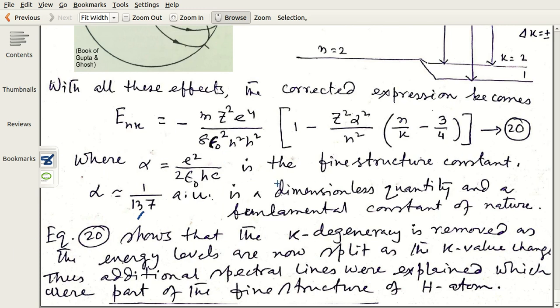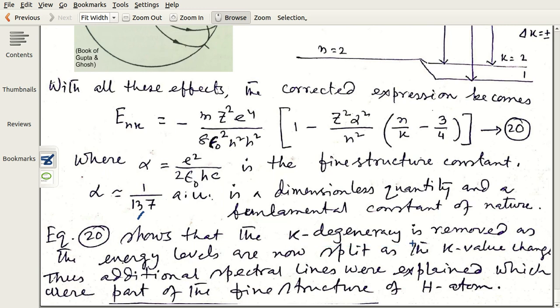And from equation 20 we see that the k degeneracy is also removed. K degeneracy means the energy in the non-relativistic case was not dependent on k. Therefore whatever the k value corresponding to a particular n, the energy was fixed. It was called the k degeneracy.